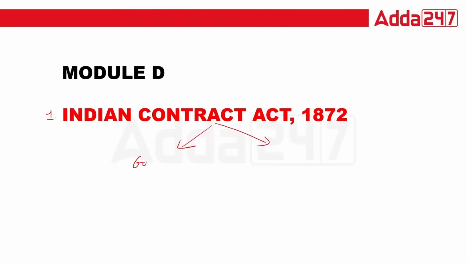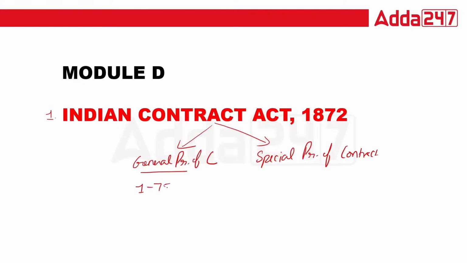The first part is the General Principle of Contract. The second part is the Special Principle of Contract. In the General Principle of Contract, sections 1 to 75 talk about this, and sections 124 to 238 talk about the Special Principle of Contract.